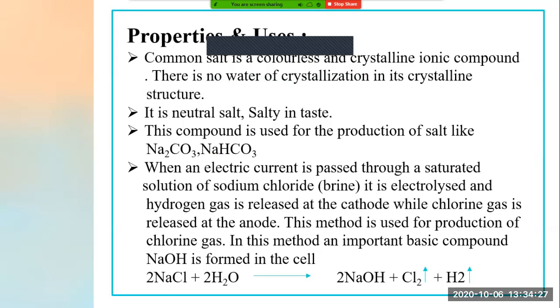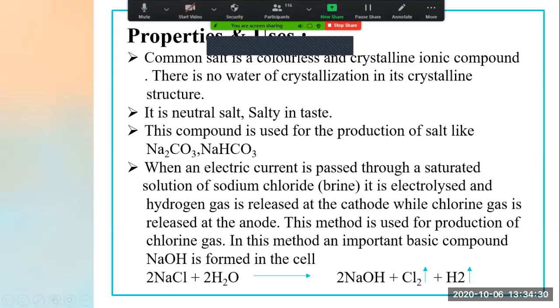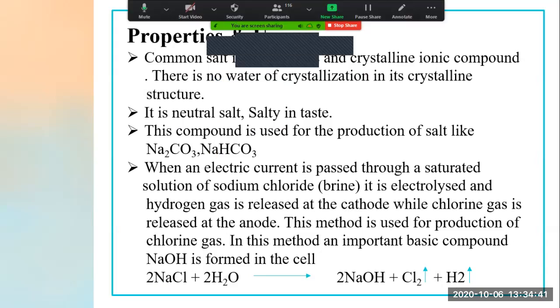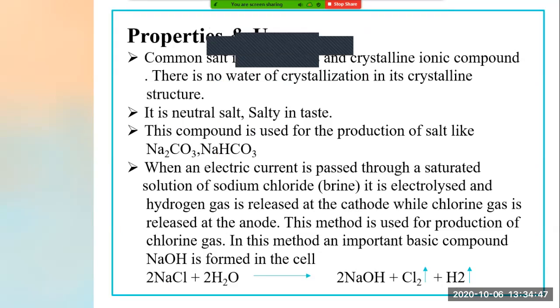Now, here we will learn the process of electrolysis, okay? What is electrolysis? When an electric current is passed through a saturated solution of sodium chloride, brine, it is electrolyzed and hydrogen gas is released at cathode while chlorine gas is released at anode. This method is used for the production of chlorine gas. In this method, an important basic compound NaOH is formed in the cell.